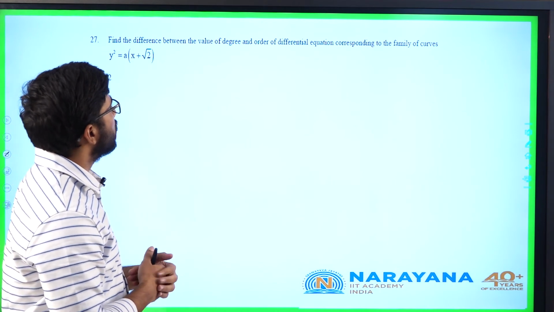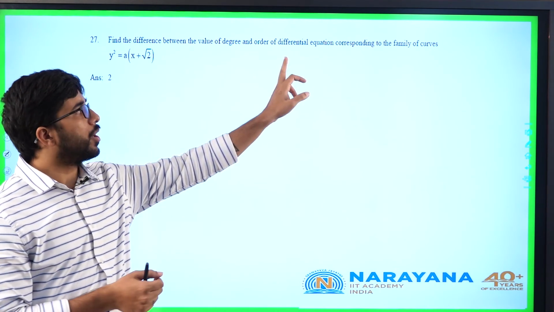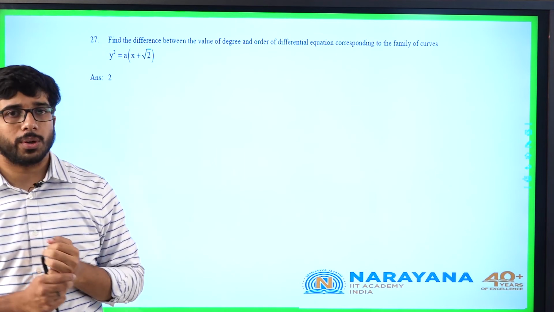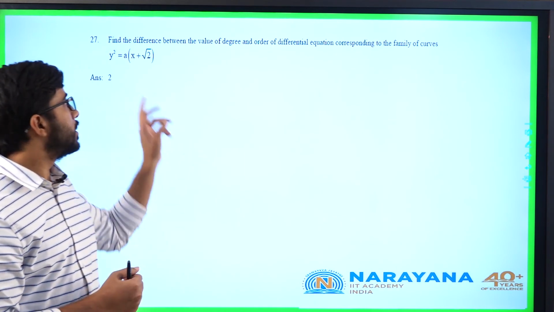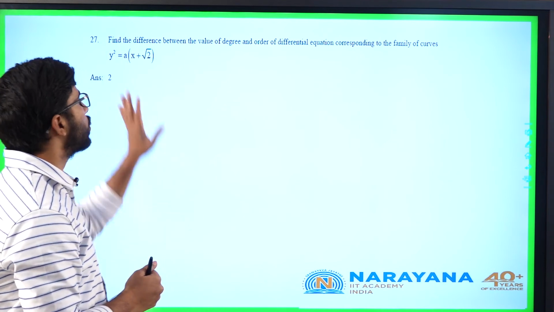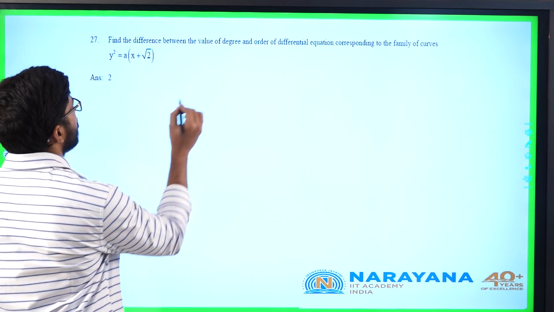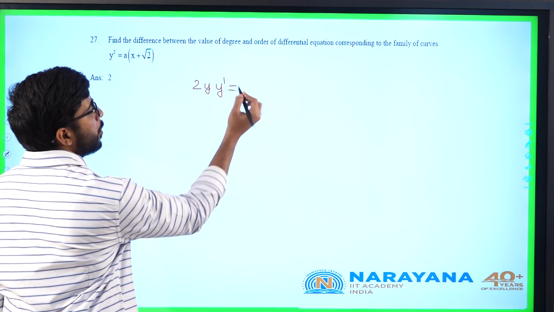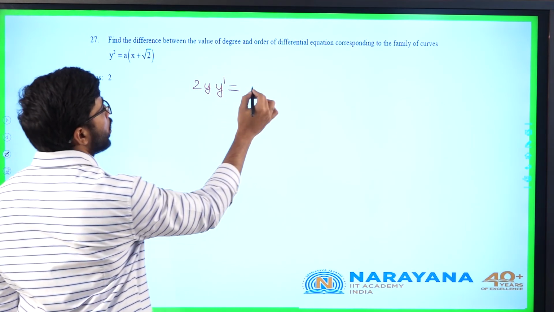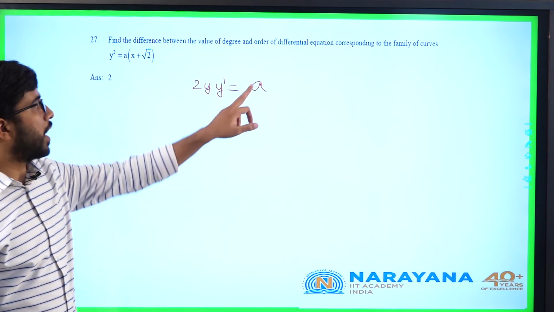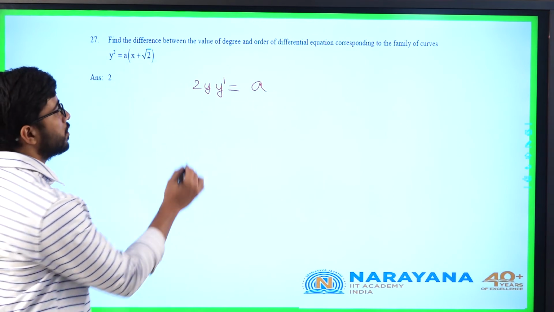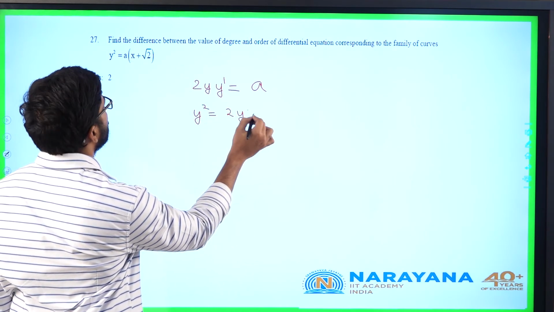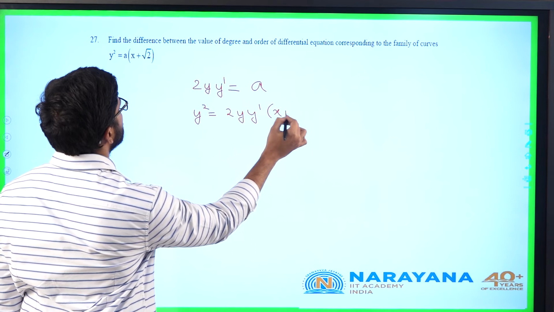Find the difference between the value of degree and order of the differential equation corresponding to the family of curves y square equal to a times of x plus root 2. He is saying a is the parameter here. I have to eliminate a. Differentiate it. 2y into y dash is dy by dx. The derivative of this will be only a. So you have to replace a by 2y y dash. Y square is equal to 2y y dash into x plus root 2.